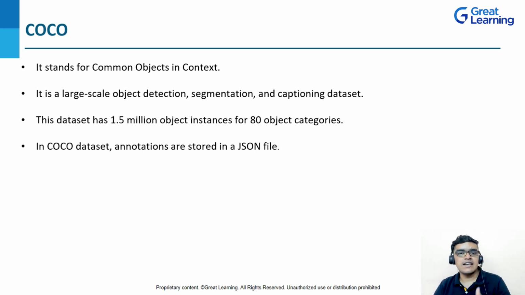Also, in this dataset, annotations are stored in a JSON file. Talking about annotations, here we are having 5 types of annotations: object detection, key point detection, stuff segmentation, panoptic segmentation, and image captioning. So these are the 5 types of annotations. After understanding what the COCO dataset is, now let's jump into its features.